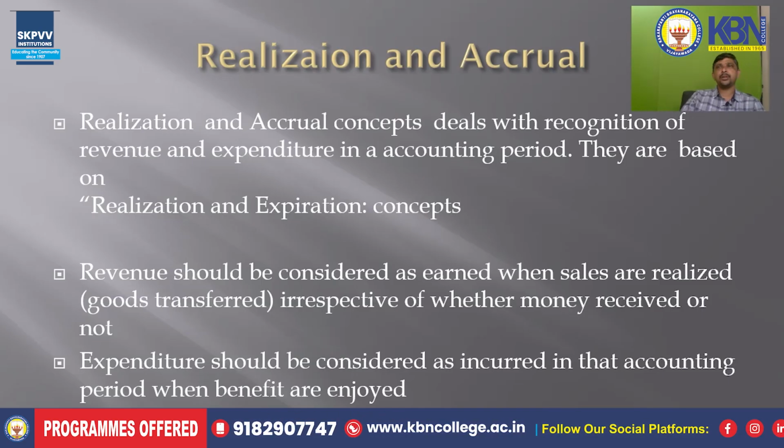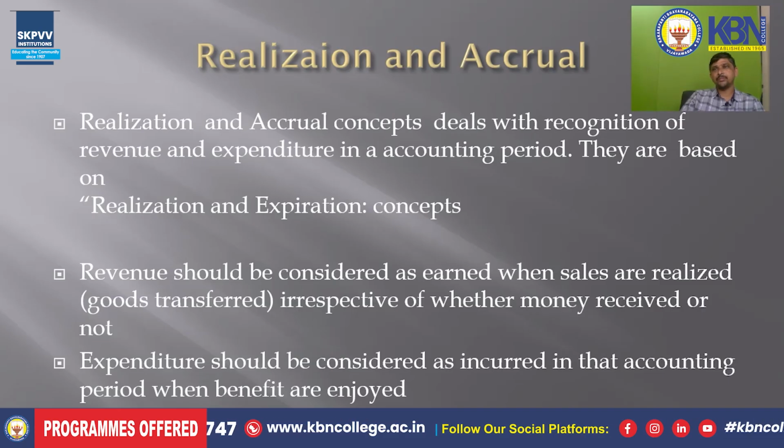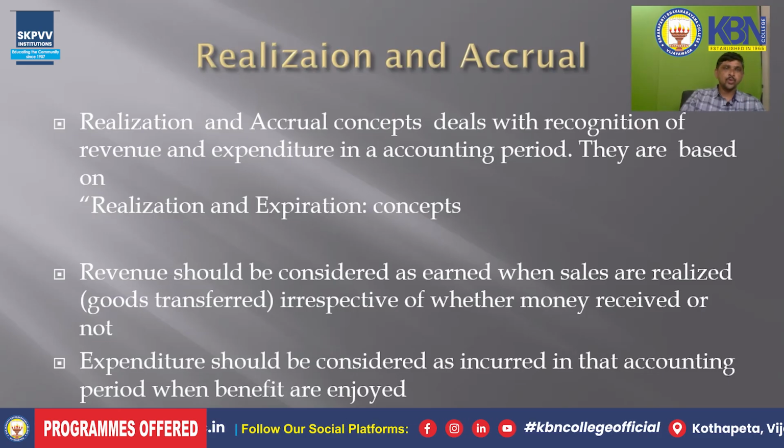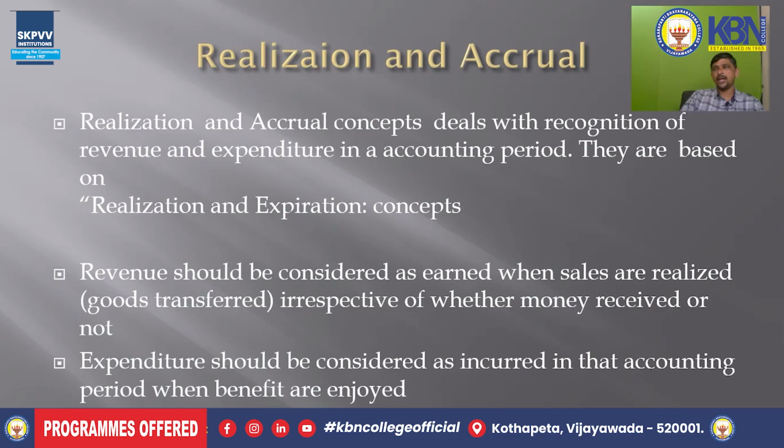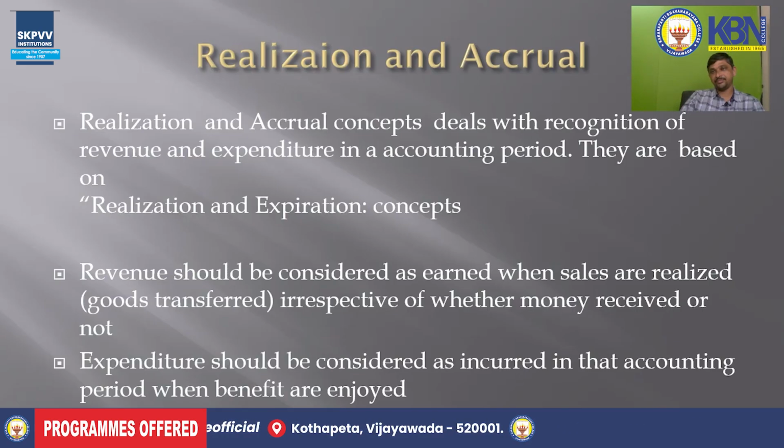For example, the company has received a sales order on March 1st. Goods are transferred on April 1st. And money is received on May 1st.